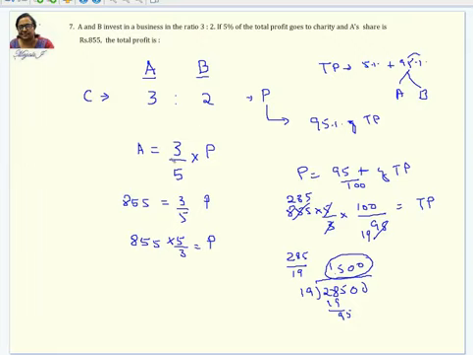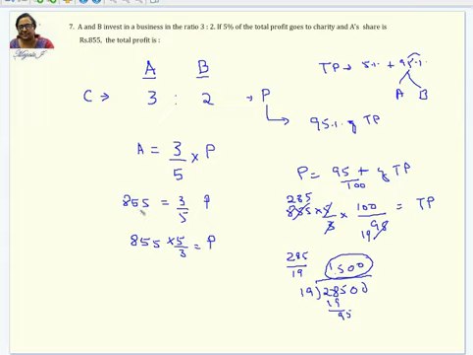Okay, so here the profit of A is nothing but 3 by the total 5 into the profit. And now this profit, we are not considering the entire thing, it is going to be only 95% of that. So what is A's share? That's given in the problem. A is getting 855.